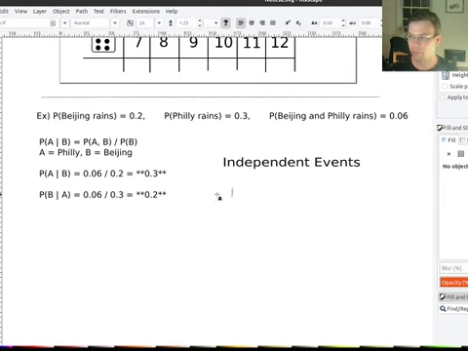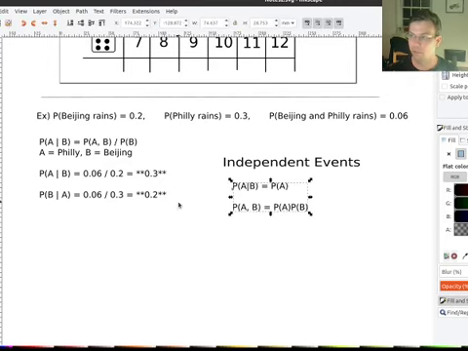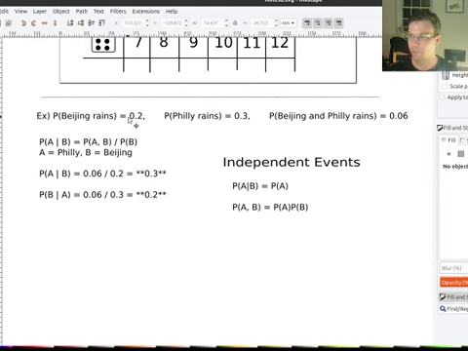If I write the formula down, what I'm saying is the probability of A given B is equal to simply the probability of A. Another way of saying it is that the joint probability of A and B is equal to the probability of A times the probability of B. And if we look at that above, well, that's certainly true. Probability 0.2 times 0.3 is 0.06.